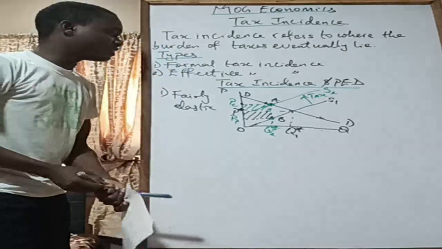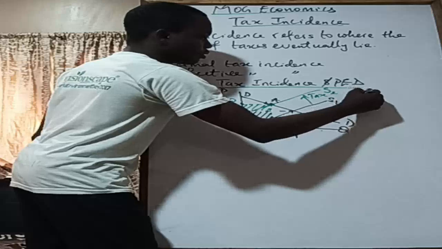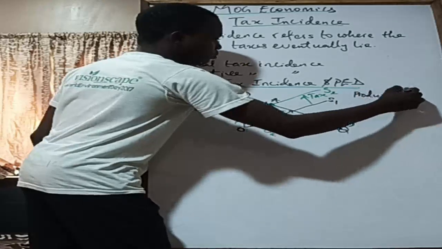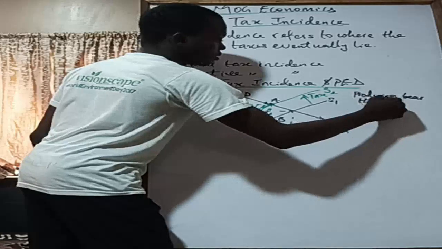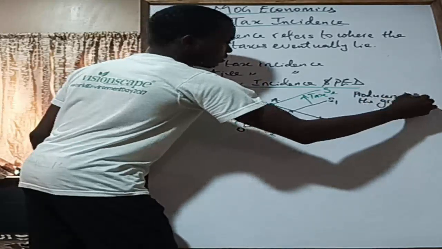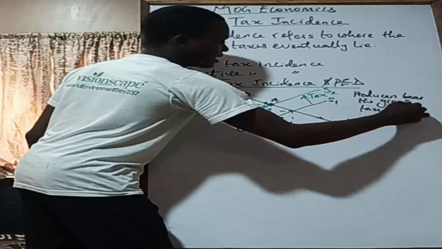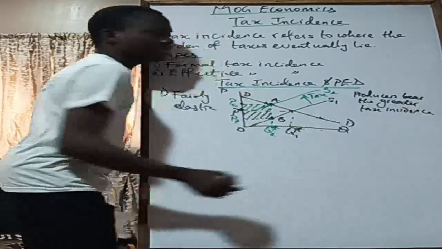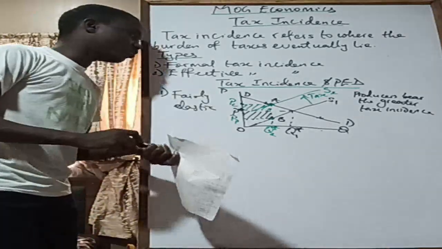So under fairly elastic demand, producers bear the greater burden of tax, or the greater tax incidence. It is affecting them more than it is affecting the consumers.